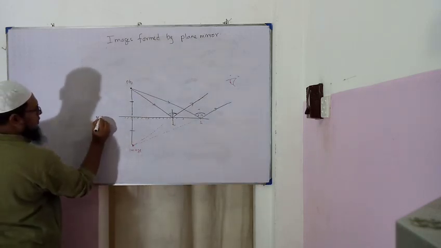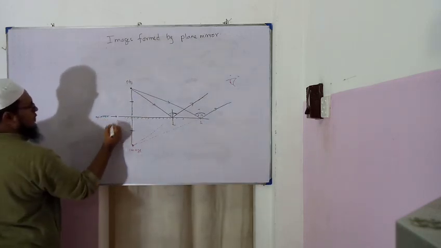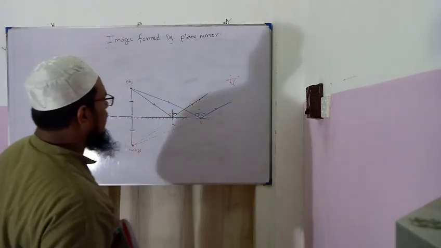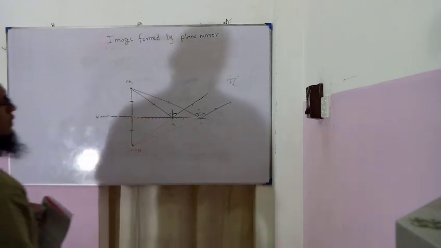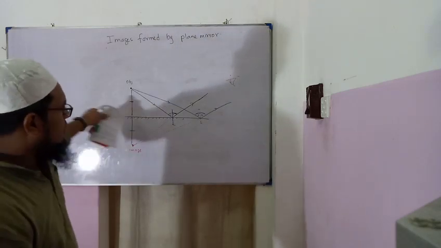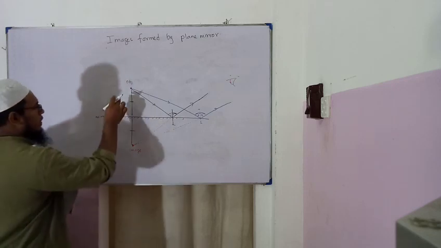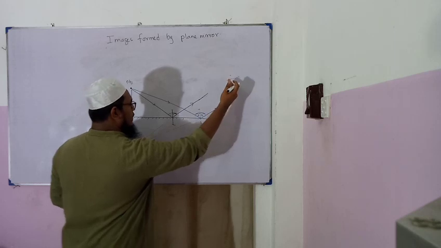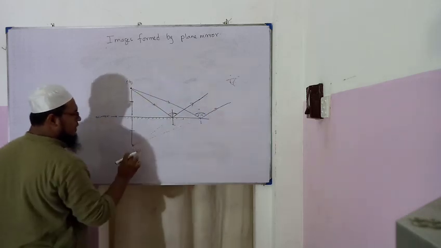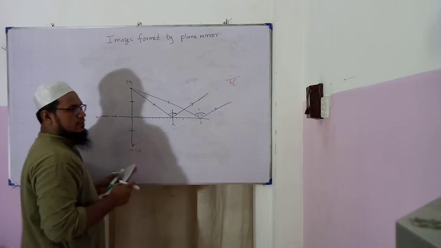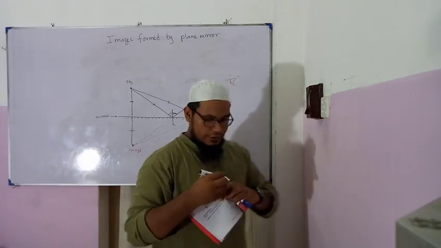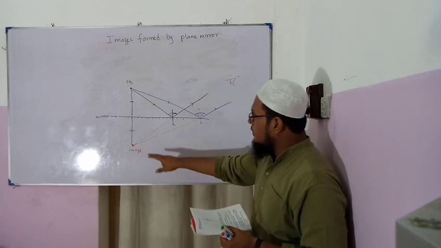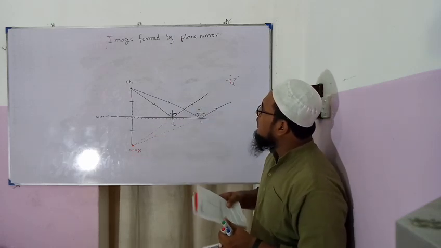This is the mirror. In the textbook, this image is given in horizontal, lateral view, vertical view. I have given it horizontally so you can understand. Object is here, this is the mirror, a person is observing from here. The person will see as if the image of this object is somewhere here. So we have to find the place. Then note down the characteristics of the image formed by plane mirror.